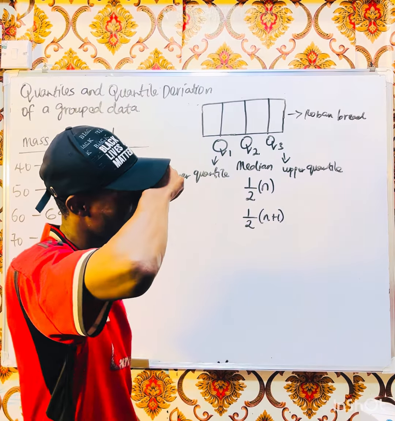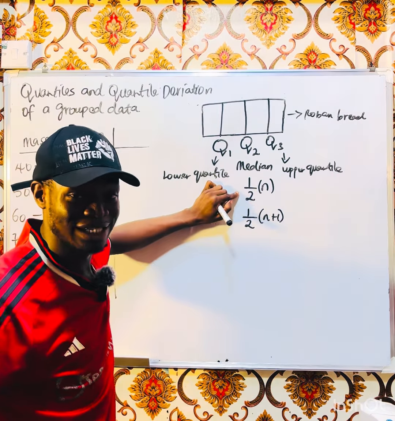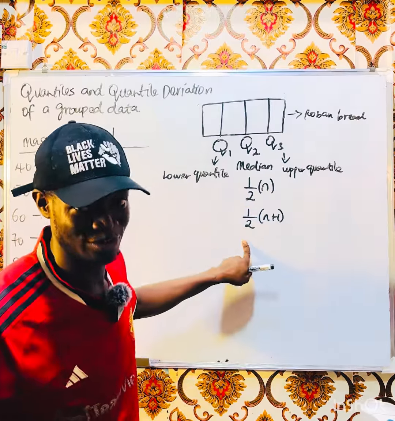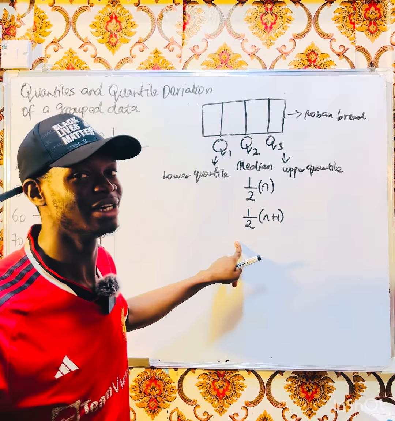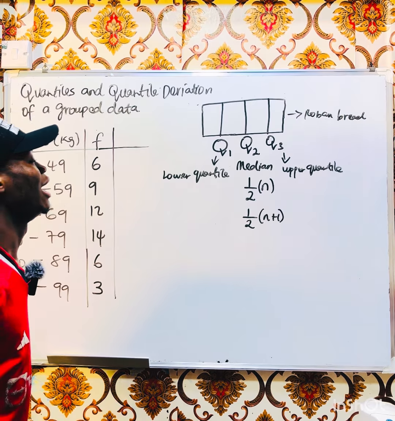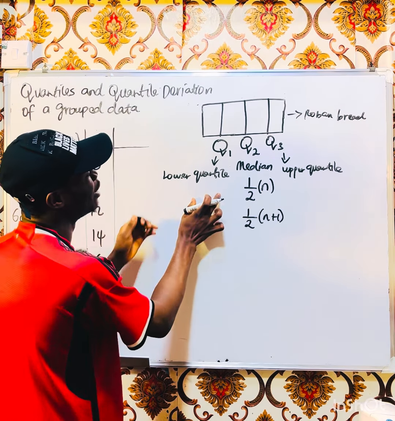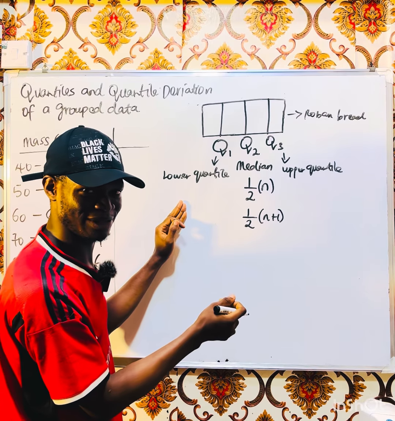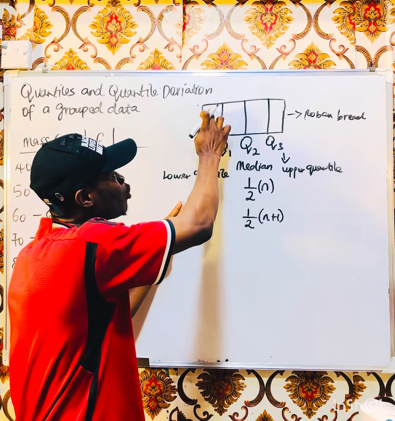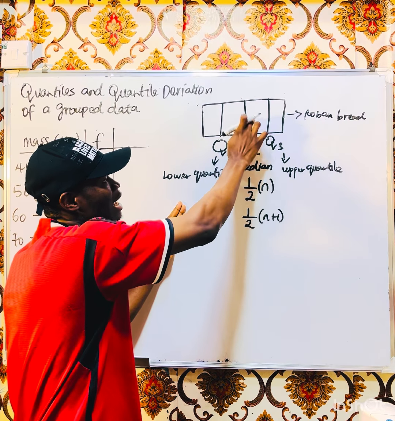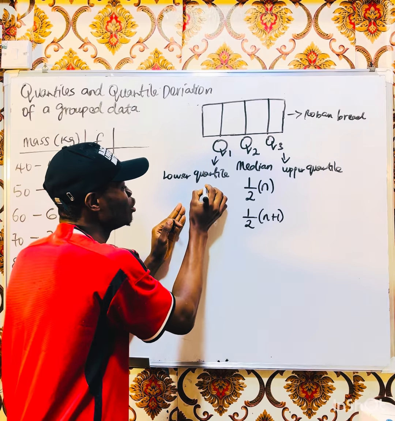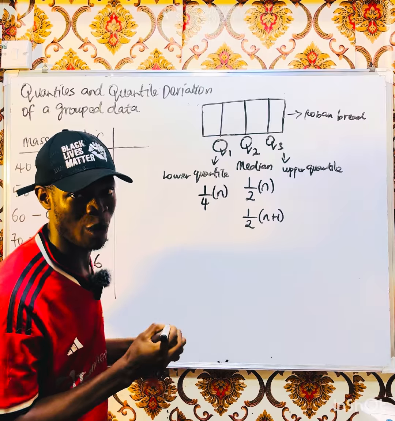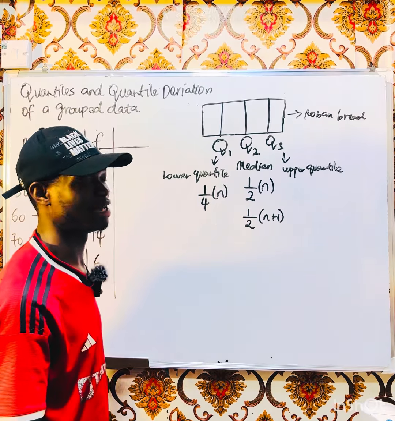Let's go again. This one is for group data, right? Hope it has entered your head. Good. For group data, for upper quartile, can you tell me the formula? Since we have picked one out of four, it will be 1 over 4 N. That is one quarter.